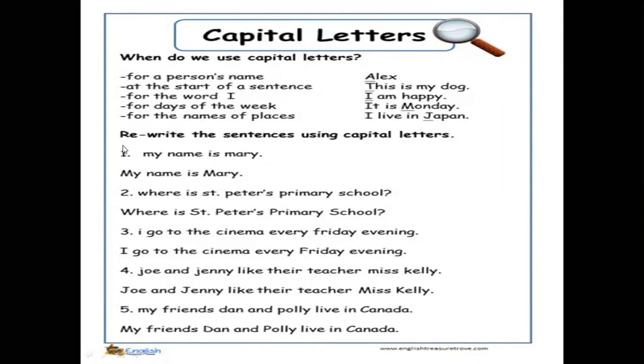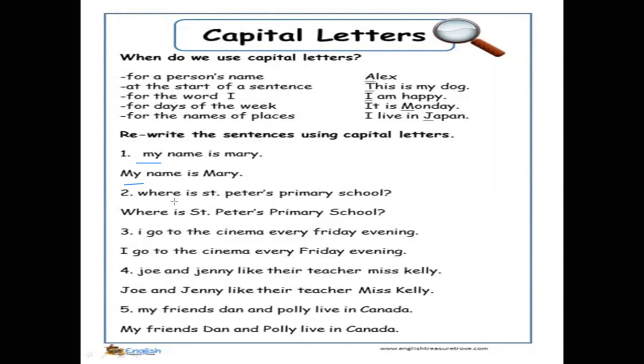Okay, let's rewrite the sentences using capital letters. Read the first one. My name is Mary. So, fix the first letter with a capital letter here. The capital letter is the first letter. Okay, now let's go to the second one.